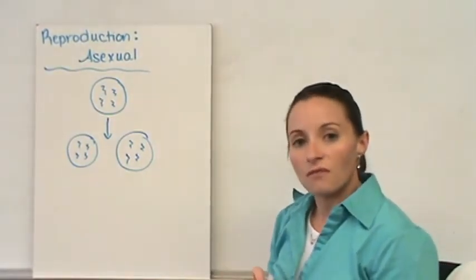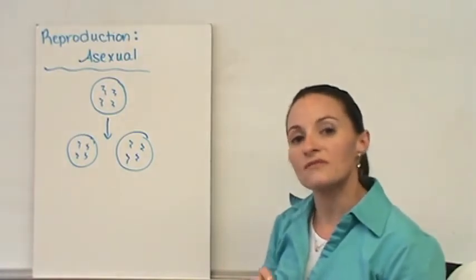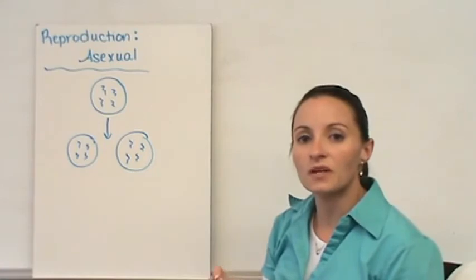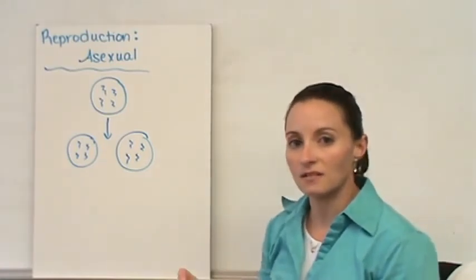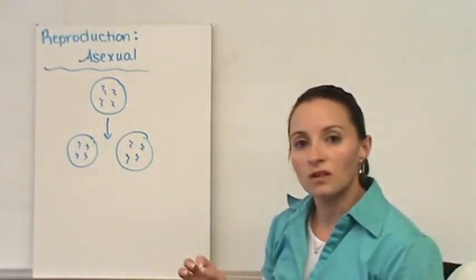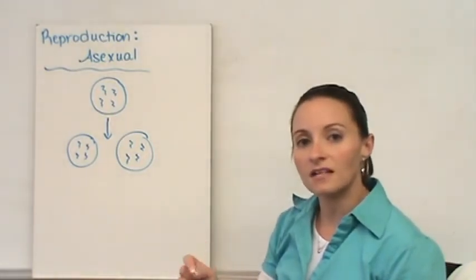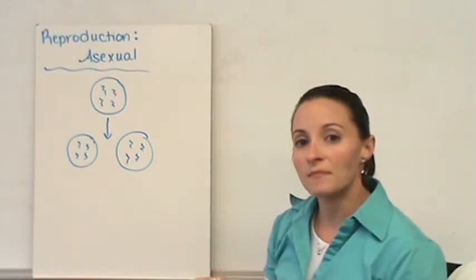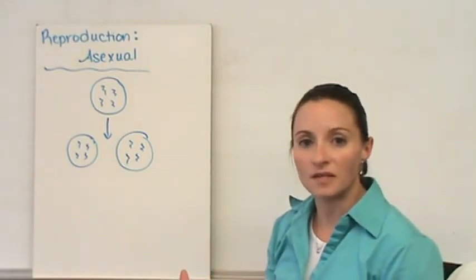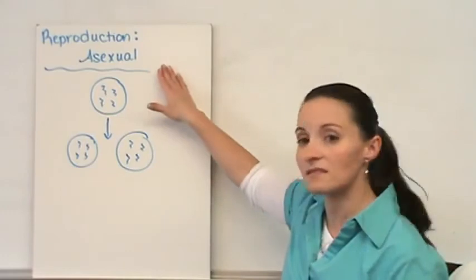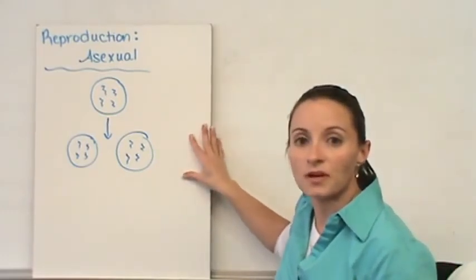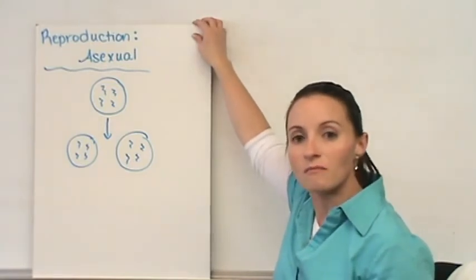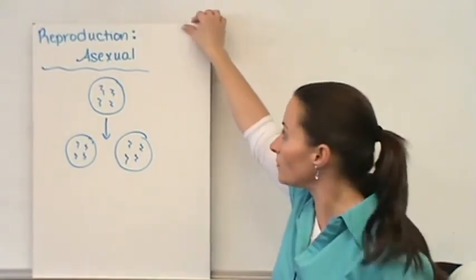This allows for organisms to reproduce very quickly in an ideal environment. If you think about mold, mold actually increases its volume very rapidly in warm, wet environments. So what happens is it goes through asexual reproduction, it produces lots of genetically identical cells, and you have more mold, and you end up with a mold problem.